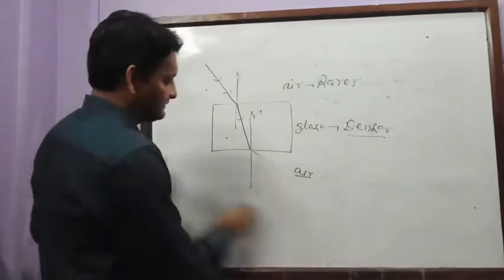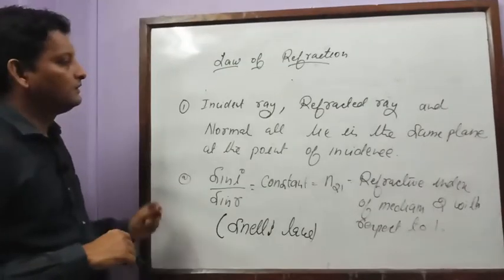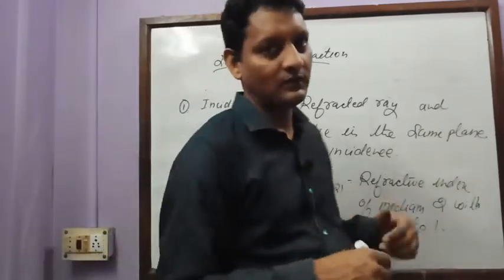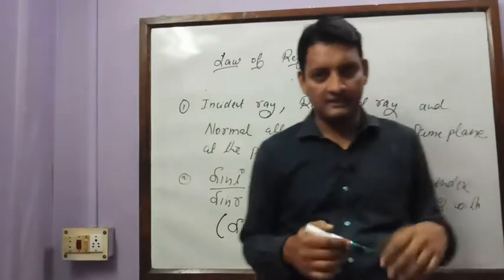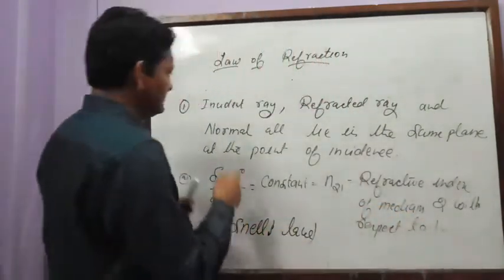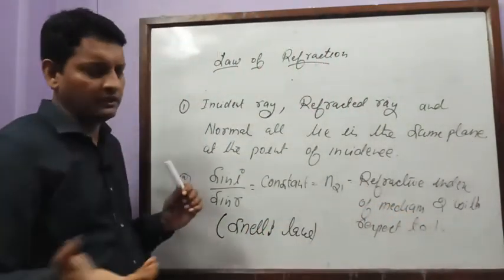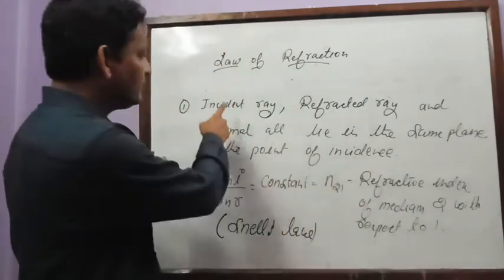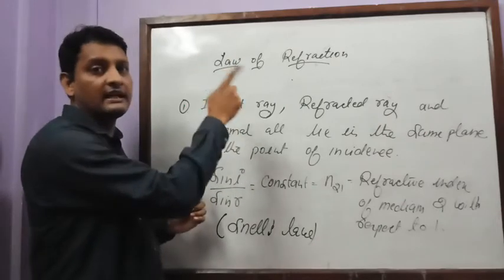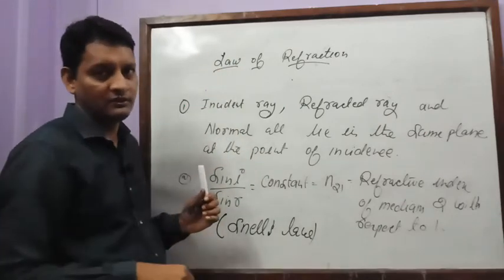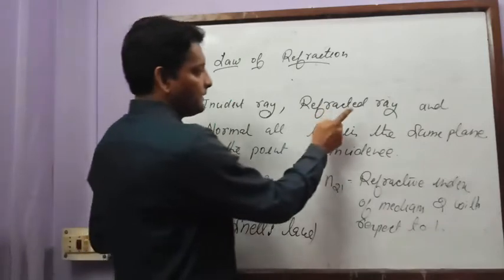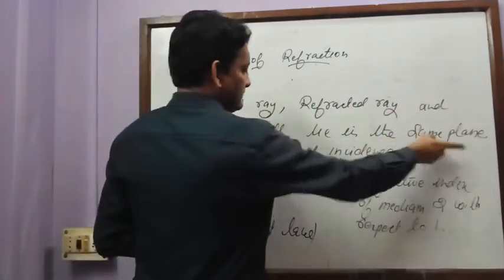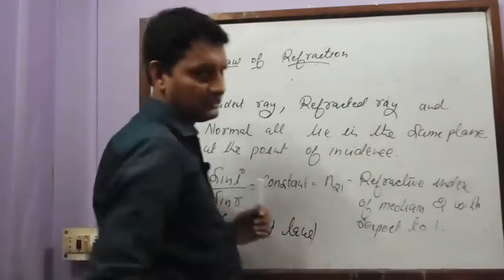Now, my dear student, since reflection has a law, refraction should also have laws. Yes, we have two laws over here: the first law and the second law. The first law is just like reflection. The incident ray, which we studied as the second law of reflection, here is the first law of refraction. The incident ray, the refracted ray, and the normal all lie in the same plane at the point of incidence.